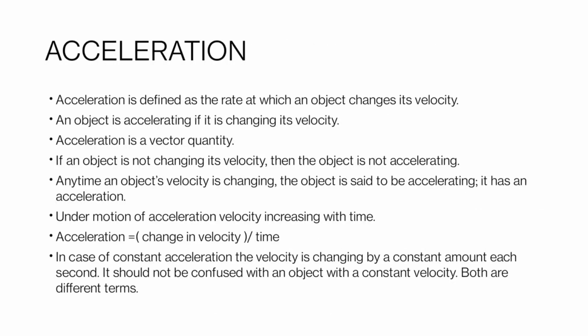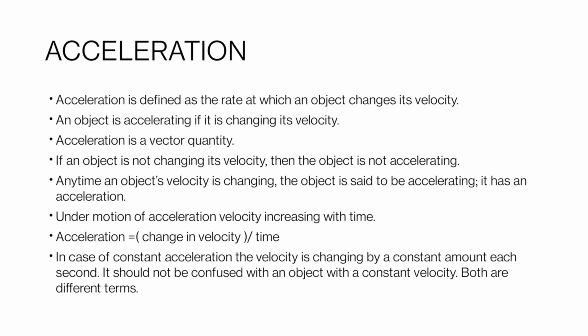Our next point is acceleration. Acceleration means increase in velocity. Acceleration is defined as the rate at which an object changes its velocity. An object is accelerating if it is changing its velocity. Again, acceleration is a vector quantity because it involves velocity, which is a vector quantity.